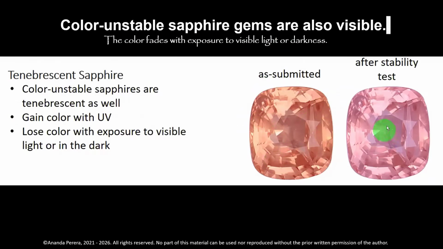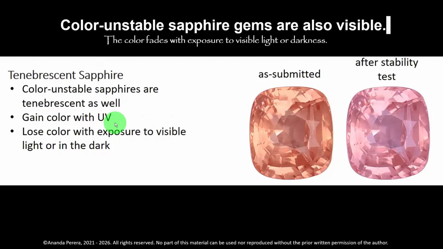After the stability test, this is the color. So it changes color. Color unstable sapphires are tenebrescent as well and gain color with UV.